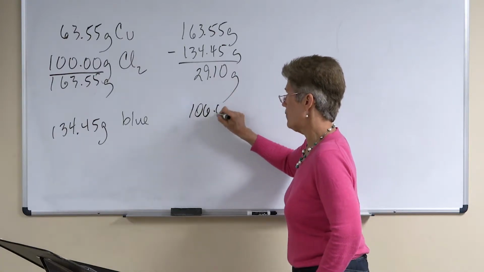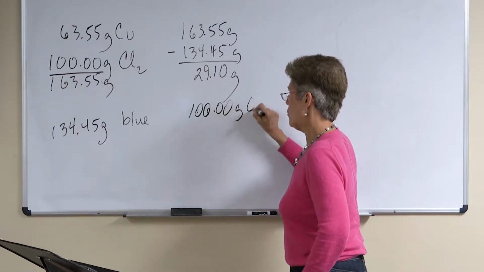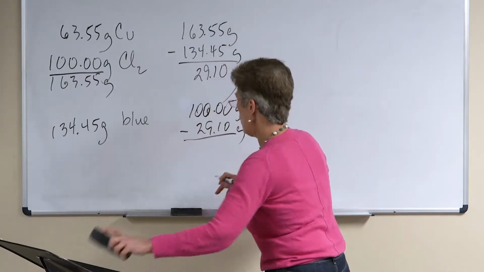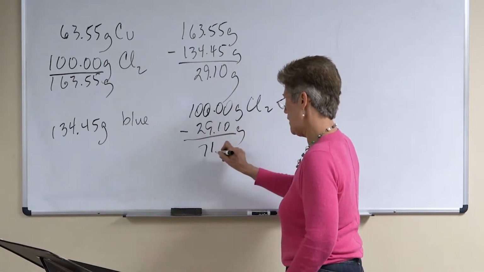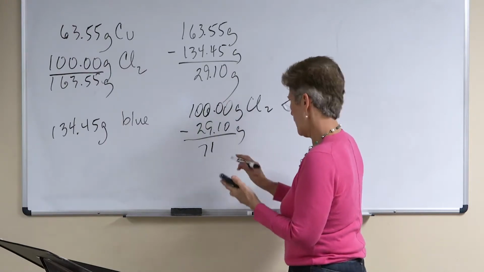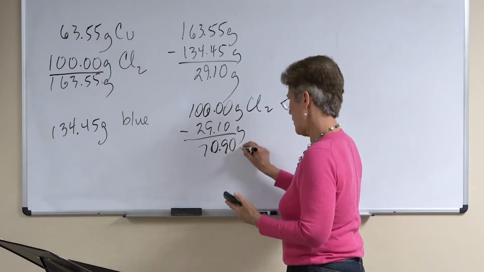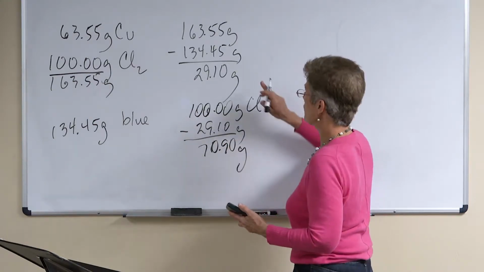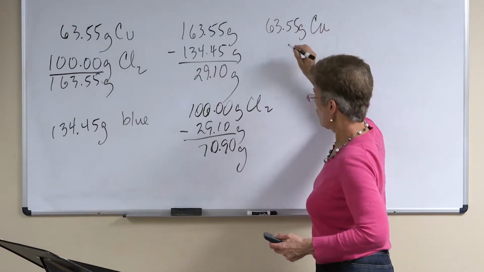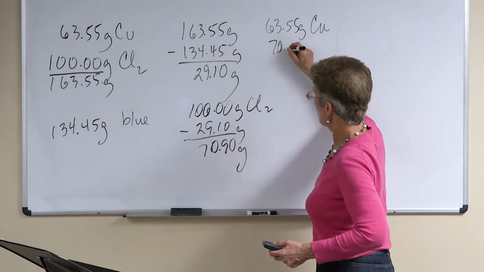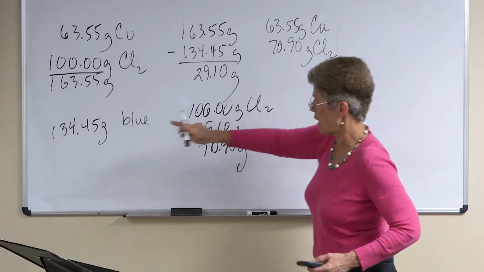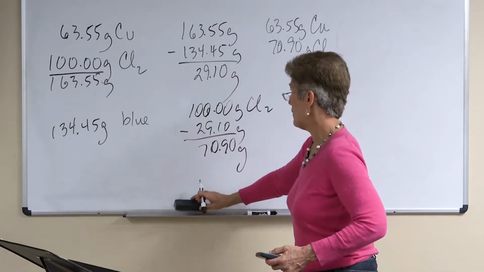So I'm going to go 100.00 grams of chlorine gas minus what was left over and unused. That will tell me how much of the chlorine was used, which is going to be 70.90 grams. That's how much chlorine was actually used. So we know that 63.55 grams of copper reacted with 70.90 grams of chlorine gas, and that produced 134.45 grams of blue substance.